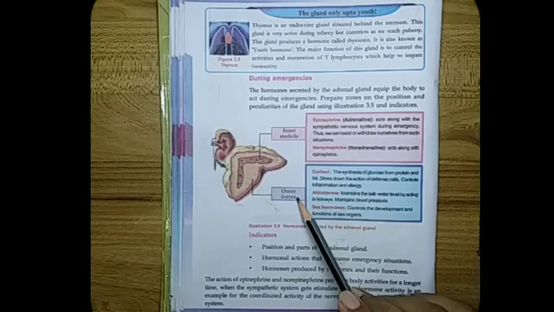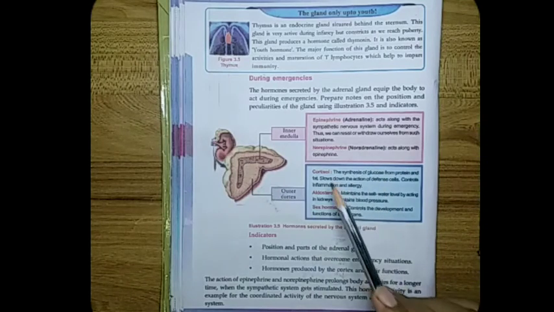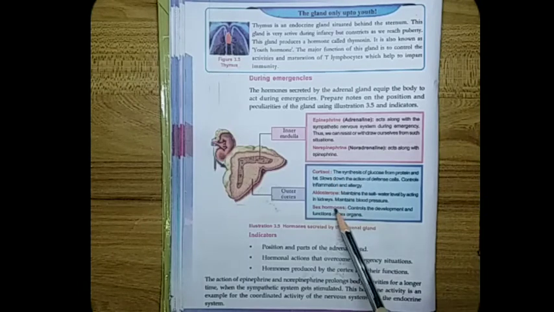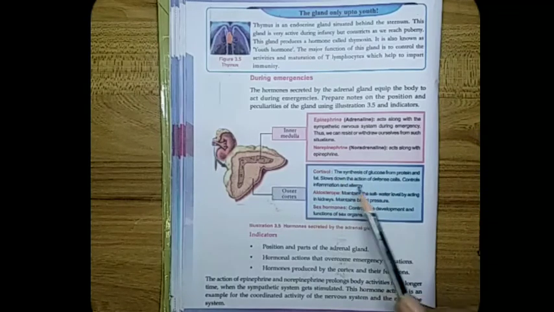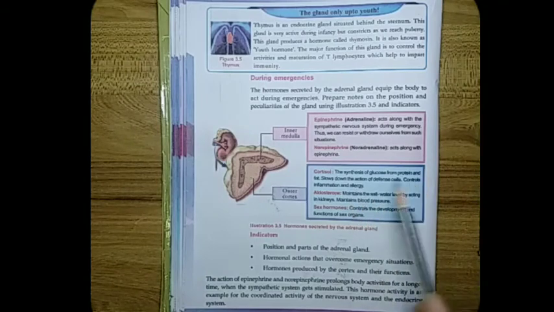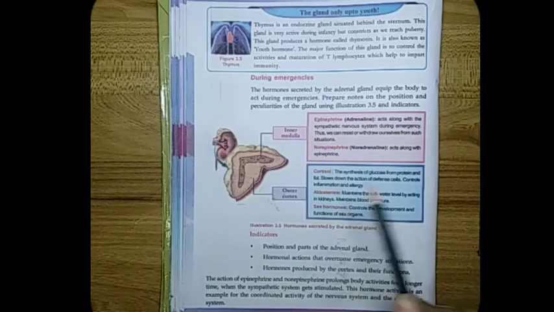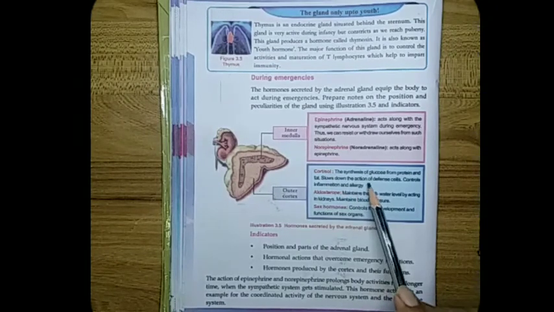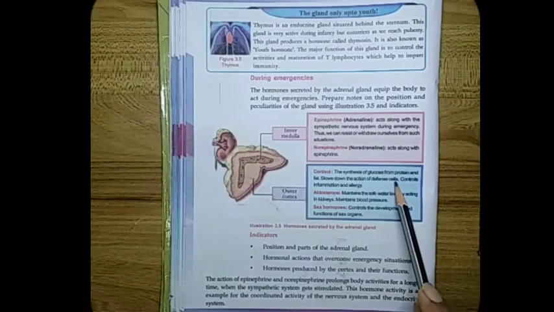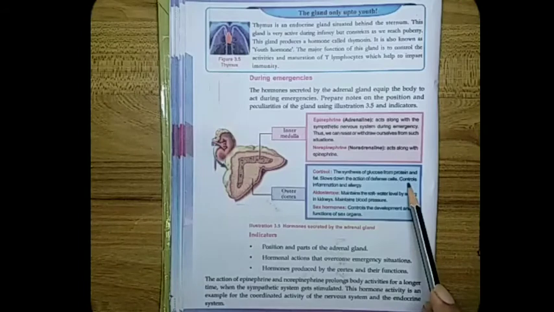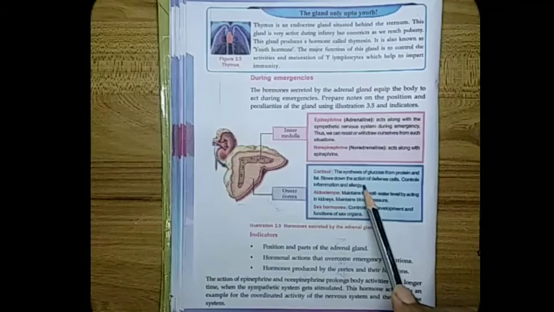The outer cortex of adrenal gland secretes three hormones. They are cortisol, aldosterone, and sex hormones. What is the function of cortisol? The synthesis of glucose from protein and fat is the first function of cortisol. Secondly, it slows down the action of defense cells. And the third function is to control inflammation and allergy.